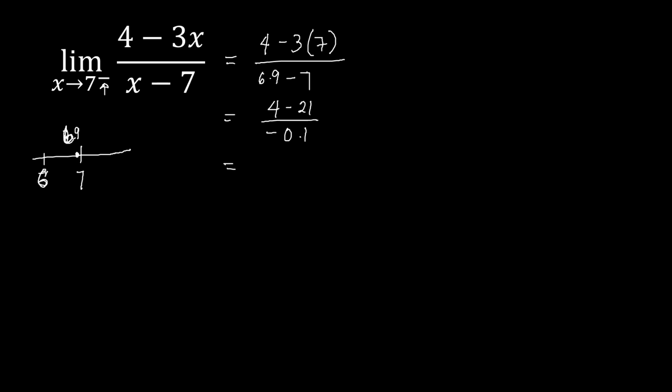Simplifying further, this is 4 minus 21, that is negative 17, over negative 0.1. Notice you may not need to go further, because based on this you can clearly see that this will lead to a positive value. Negative over a negative leads to a positive. So we can skip the continued process and go directly to our generalization that this is positive infinity.